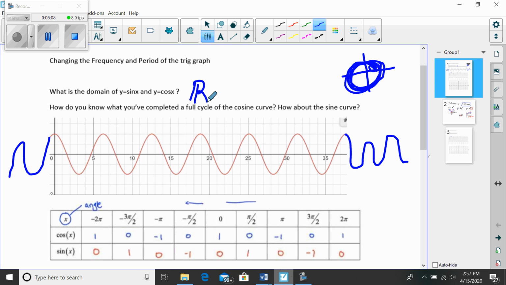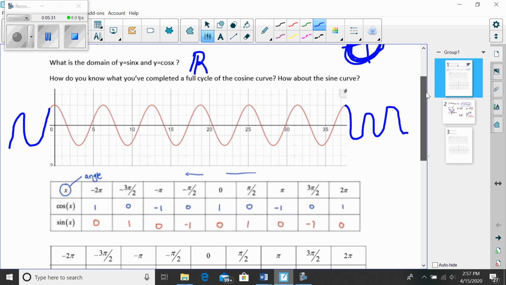I can input negative angles, I can input any angle because I could divide it by 360, find out how many 360s went in, and then I just look at the remainder after I divide by 360. So that's the range and domain. And then we're going to talk a lot today about complete cycles of sine and cosine.